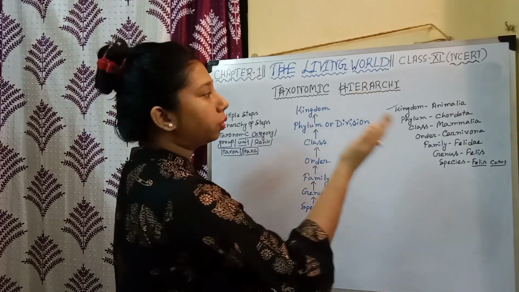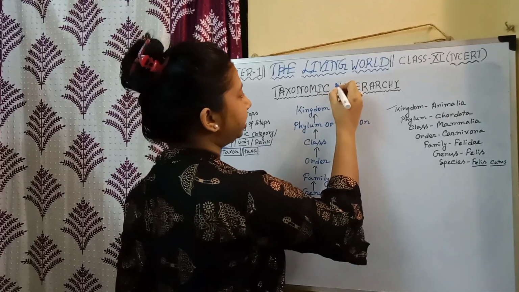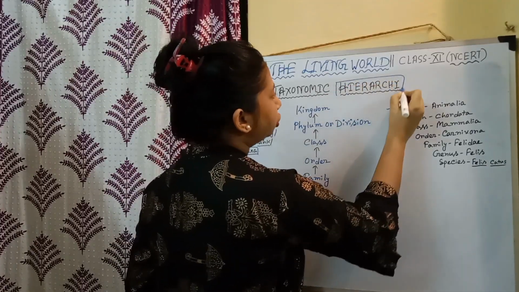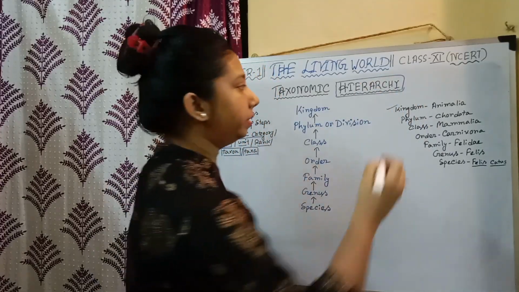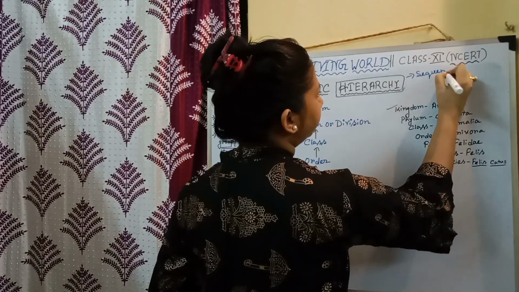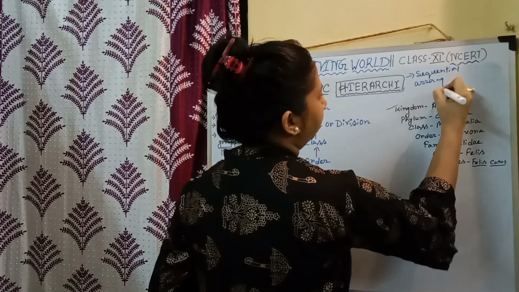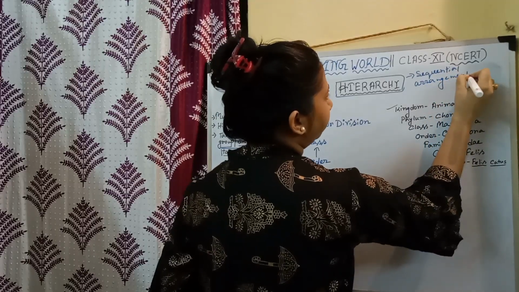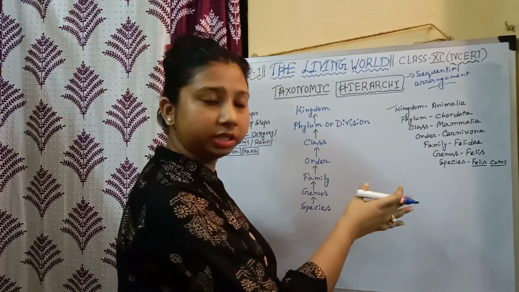Now the question comes, what is hierarchy? This term hierarchy actually means a sequential arrangement. Here we are talking about the sequential arrangement of taxonomic categories, right?